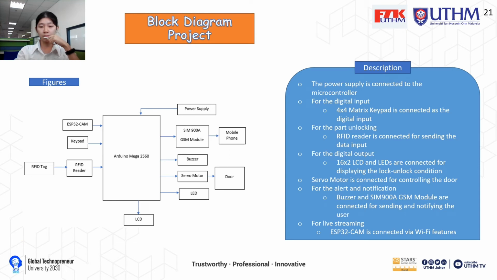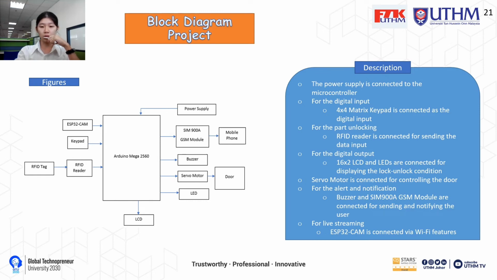Block diagram of the project. The power supply is connected to the microcontroller. For the digital input, the keypad is connected as a digital input. For the unlocking part, the RFID reader is connected for sending the data input. For the digital output, the LCD and the LED are connected to display the lock-unlock condition.